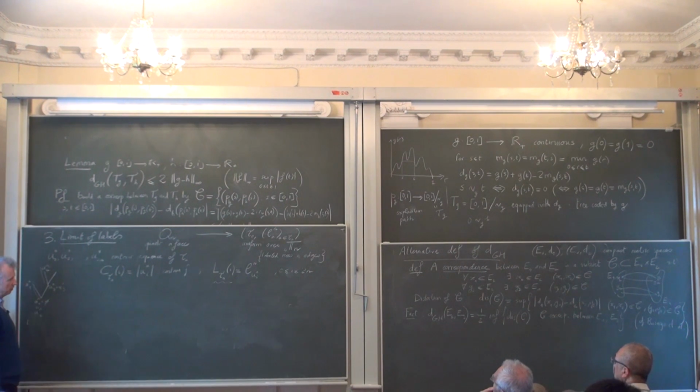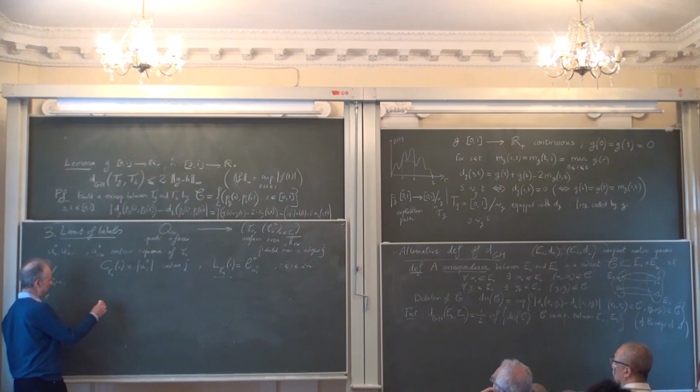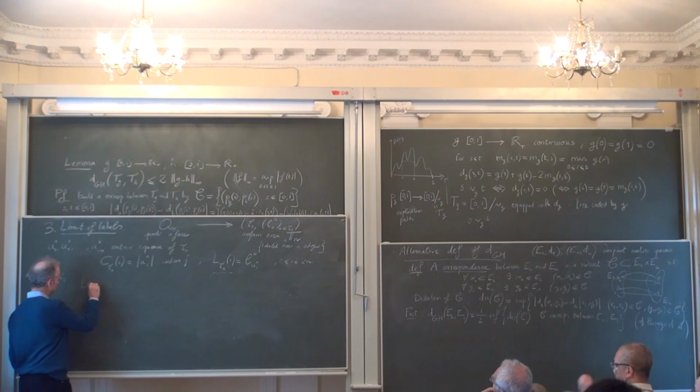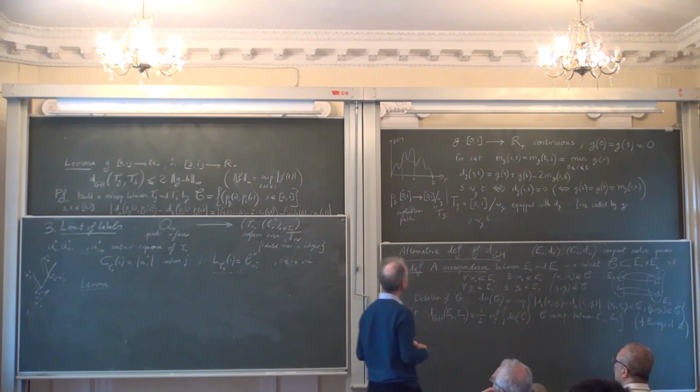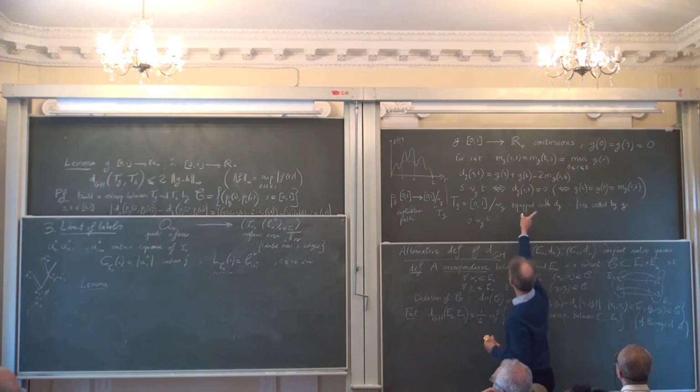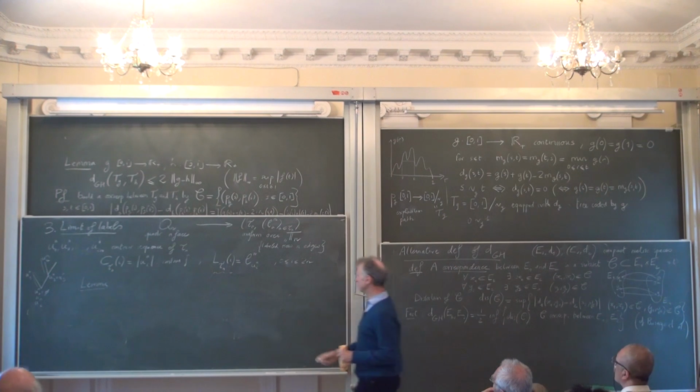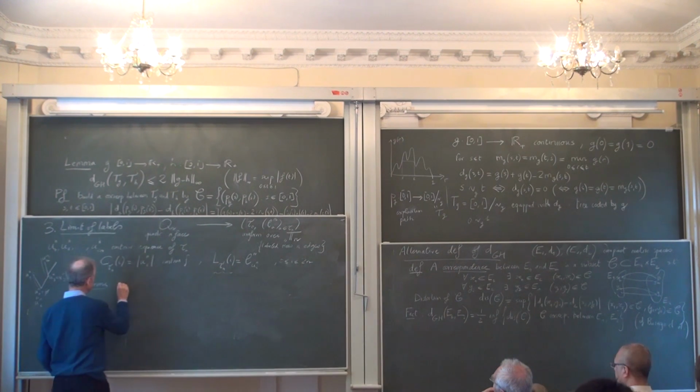Before stating a limit theorem, I need to introduce some notation, and I need in particular a lemma. And again, this lemma will be valid in a deterministic setting, so I keep the notation which is there. I have my function g.